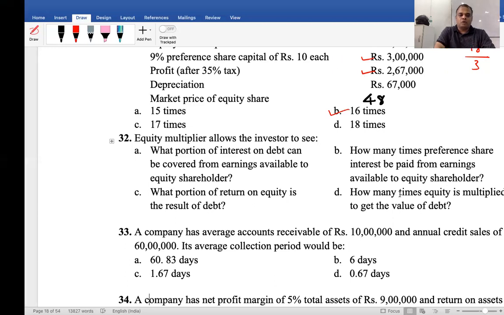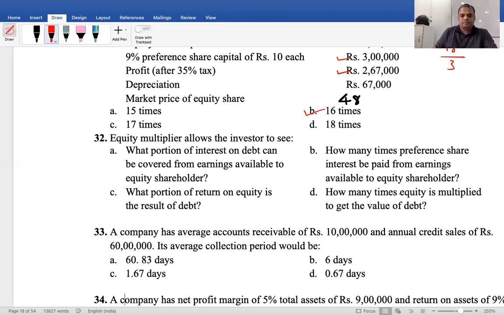So, what is the right answer? The answer is C: what portion of return on equity is the result of debt.